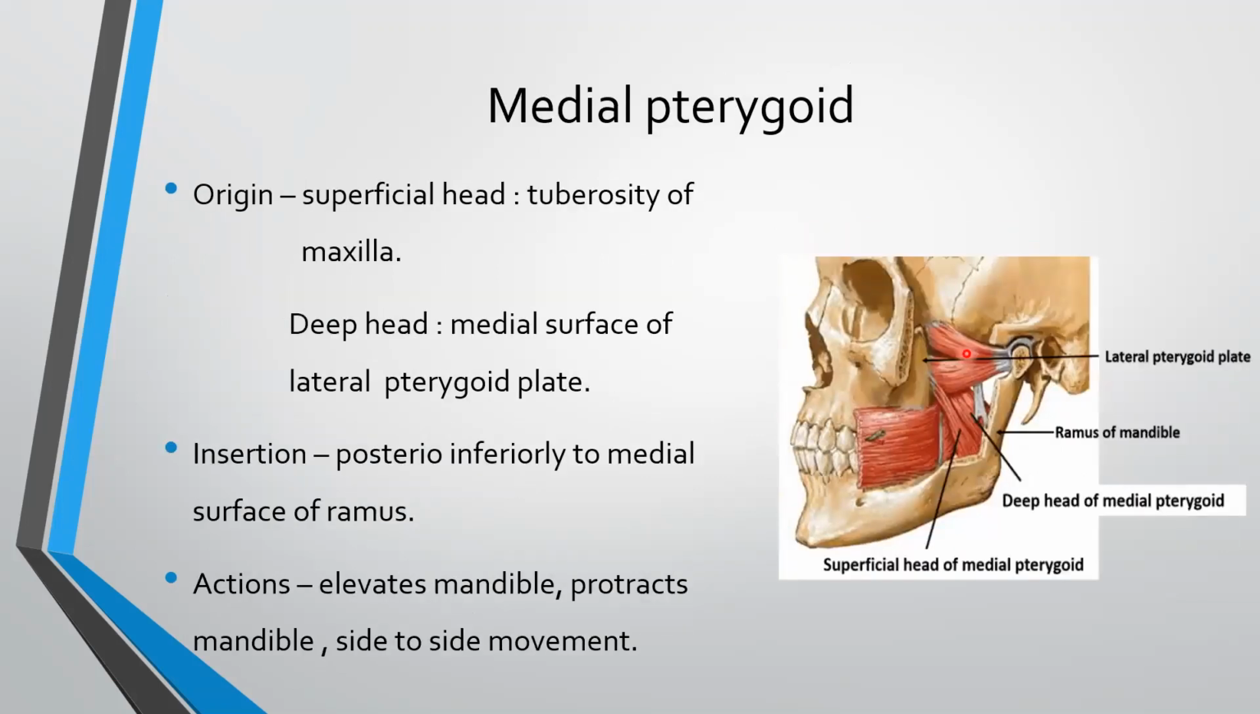Medial pterygoid. Origin for the superficial head is from the tuberosity of maxilla. For the deep head, it is the medial surface of lateral pterygoid plate. Insertion: posterior inferiorly to the medial surface of ramus. This is the deep head of medial pterygoid. This is the superficial head of medial pterygoid. This is the ramus of mandible. Its actions: elevates mandible, protracts mandible, and side-to-side movement.